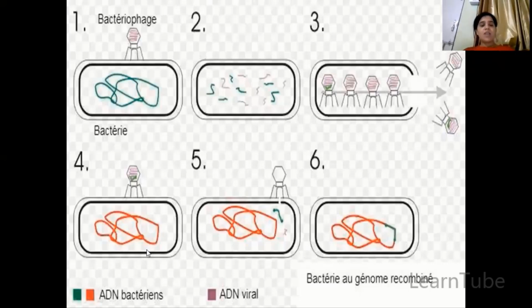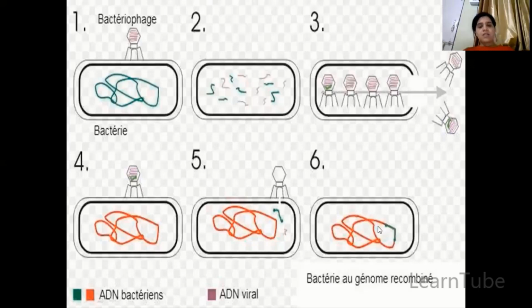In the second case, say a bacteriophage with the mutated genetic material again infects another bacteria. It will transfer this genetic material into the bacteria. Here you can see the green genetic material from the original bacteria has been transferred to the second bacteria.